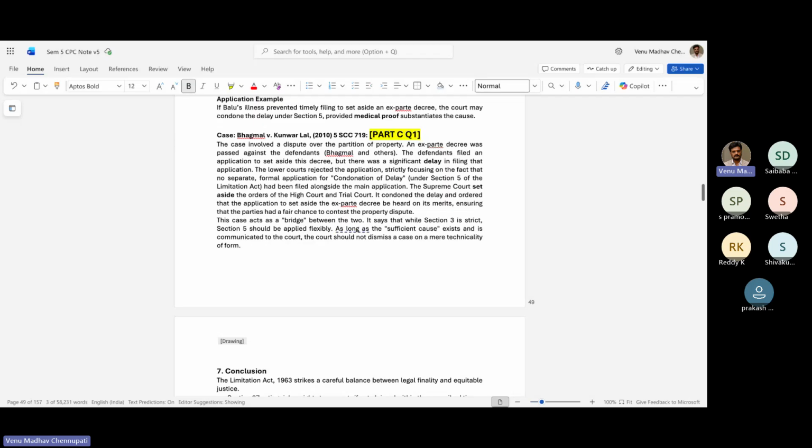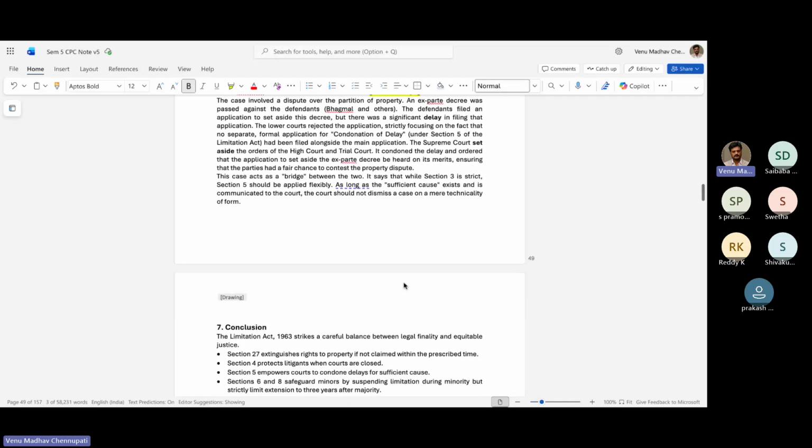The case acts as a bridge between the two. It says that while Section 3 is strict, Section 5 should be applied flexibly. As long as a sufficient cause exists and is communicated to the court, the court should not dismiss the case on mere technicality. So long story short ఏంటంటే లిమిటేషన్ యాక్ట్ ఏదైతే సఫిషియంట్ కాజ్ అనేది ఫ్లెక్సిబుల్గా ఆలోచించమని సుప్రీంకోర్ట్ ఇస్ టెల్లింగ్ బోత్ ద ట్రయల్ కోర్ట్ అండ్ ద హైకోర్ట్. సో మోస్ట్లీ if a case is closed also, 90% of the time it is reopened if there is a sufficient cause which the appellant can show.